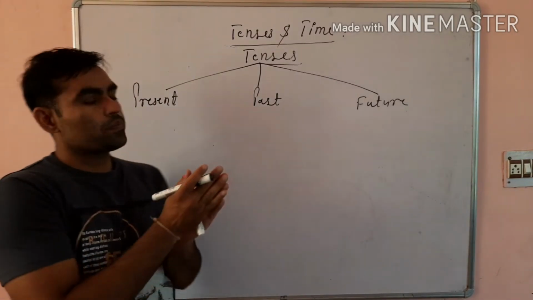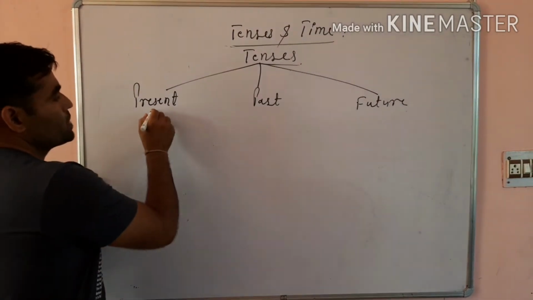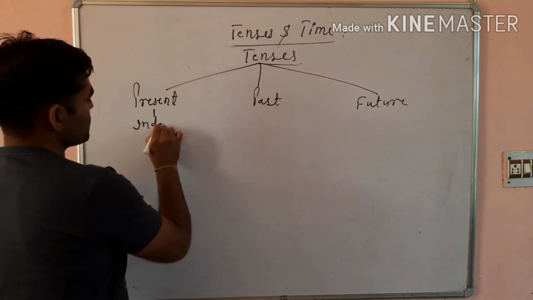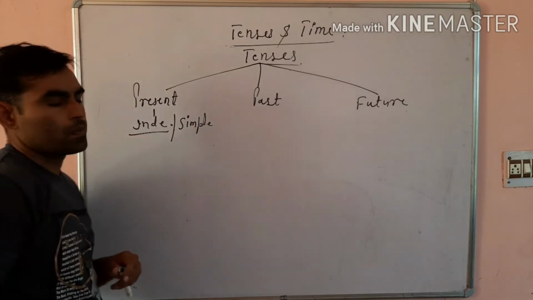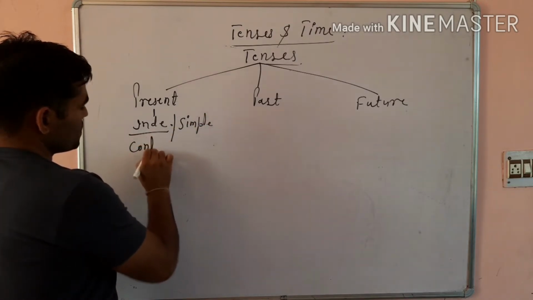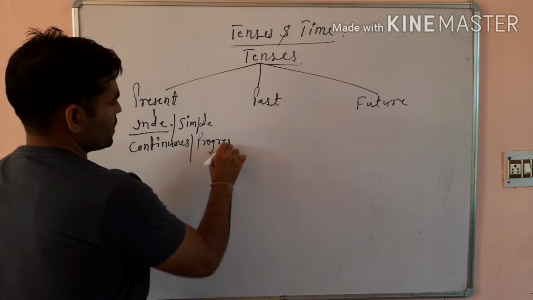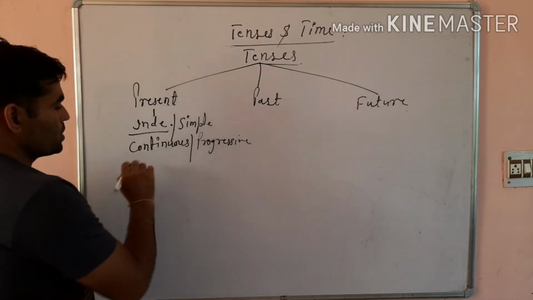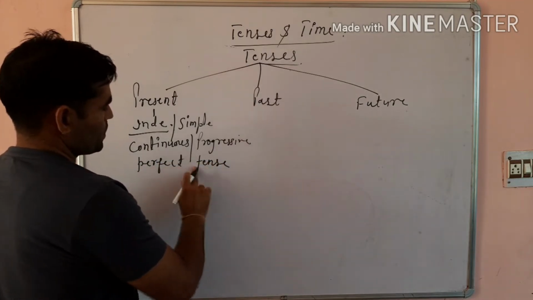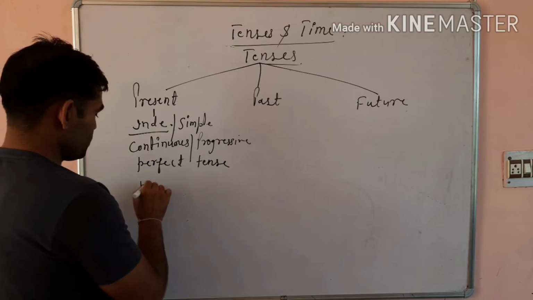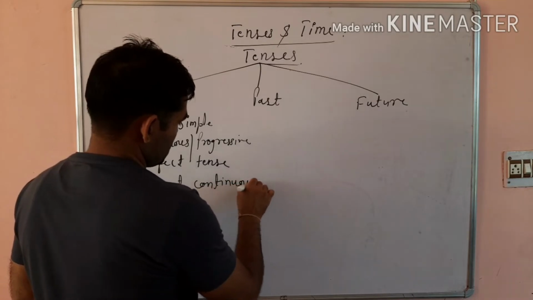These three parts can further be divided into four parts: present indefinite tense, or you can say present simple tense, present continuous tense, or you can say present progressive tense, present perfect tense, or perfect continuous tense.